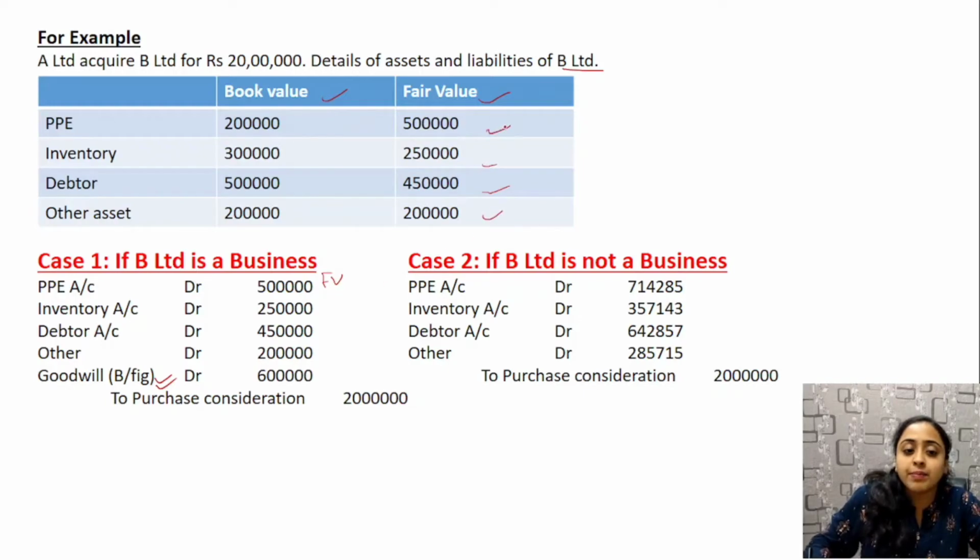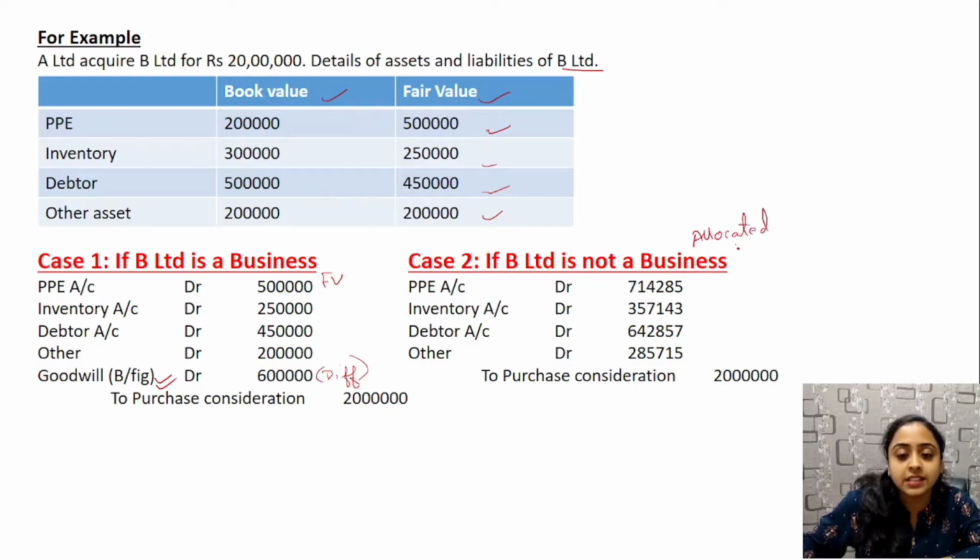Here fair value is taken and then the purchase consideration is 20 lakh. And what is the difference? The difference is considered as goodwill over here, since it is a business combination. Whereas in asset acquisition, what happens is they are treated in an allocated manner. Allocated value, what is it?